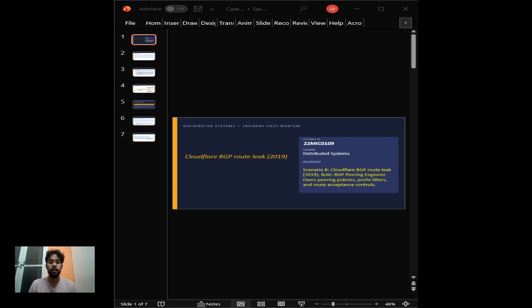In June 2019, a massive portion of the internet abruptly went dark for about 2 hours. We are talking about major platforms like Discord, Shopify, and Amazon Web Services becoming completely inaccessible for millions of users globally. Cloudflare alone saw a drop of 15% in global traffic. This wasn't a malicious cyber attack, it was a fundamental failure of distributed routing. Today, I'm going to explain how a tiny regional ISP accidentally hijacked global traffic and why the internet's peering defenses failed to stop it.